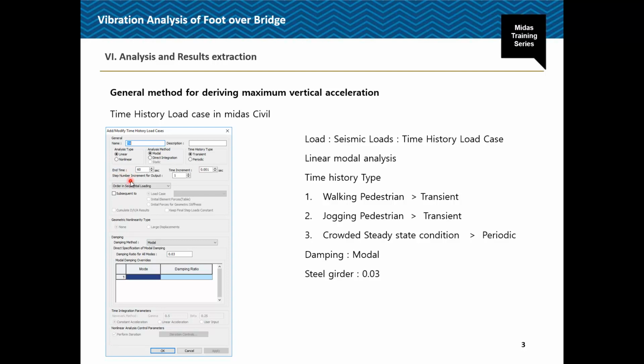Next is the end time. The end time is the time until which the time history analysis is required. Generally this end time will be the total length divided by the speed, and according to that the end time will be calculated.